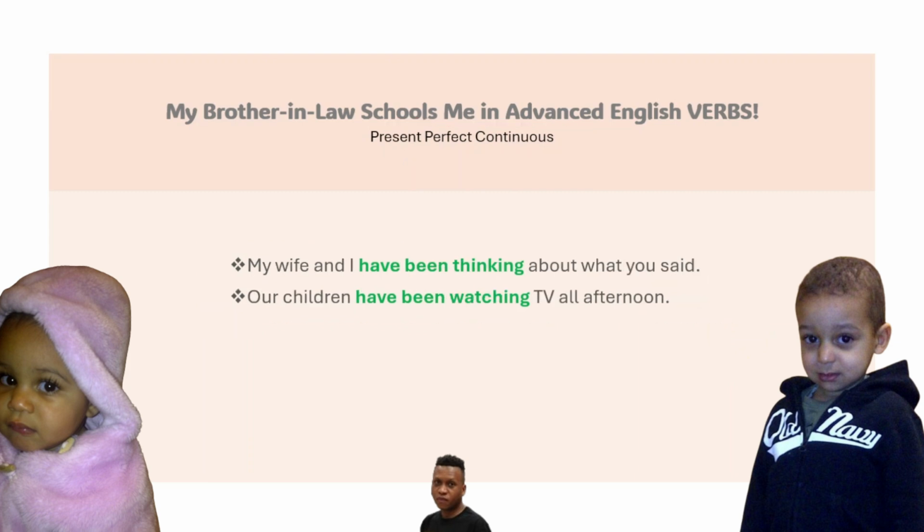We come here. It's still the present perfect continuous. My wife and I have been thinking about what you said. Our children have been watching TV all afternoon. One more time. My wife and I have been thinking about what you said. Our children have been watching TV all afternoon. Okay?